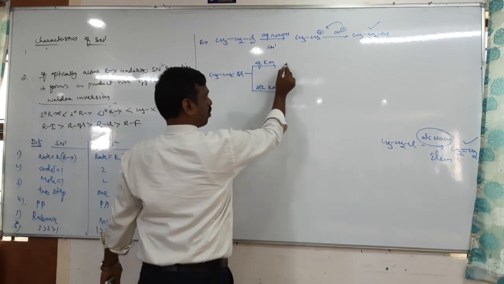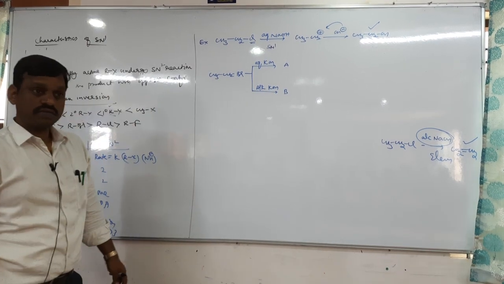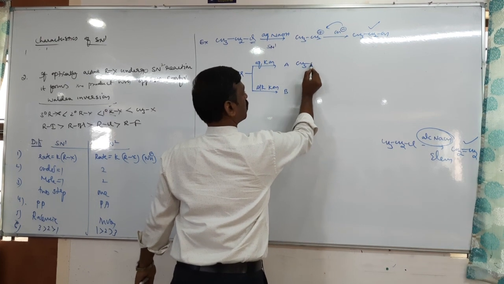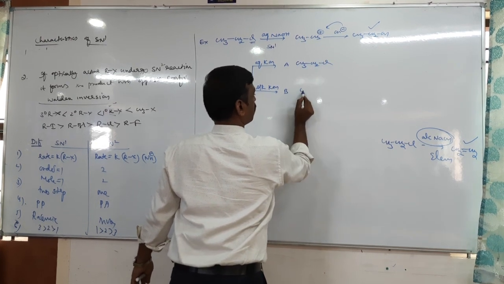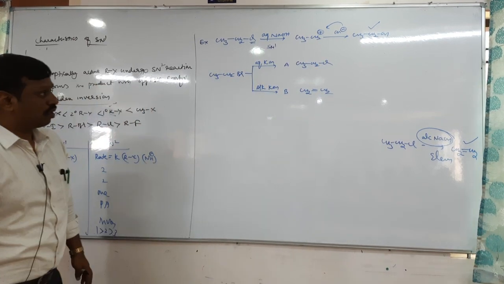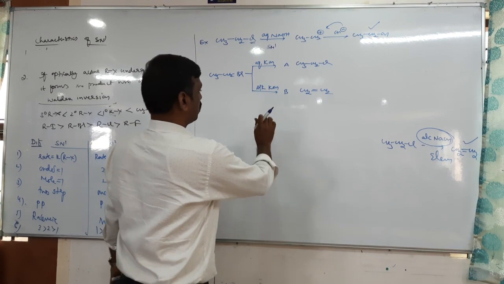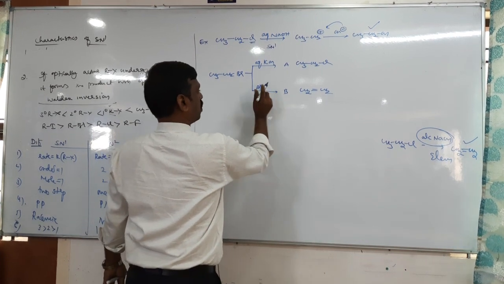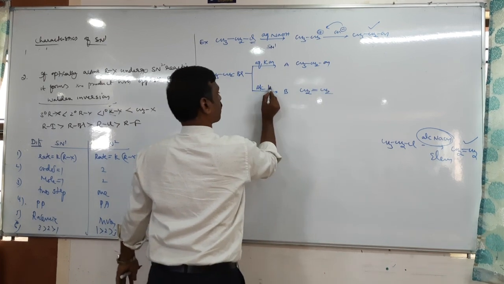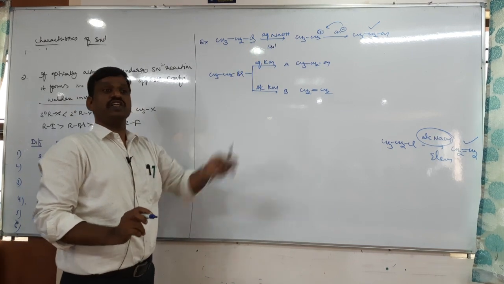Product A, product B. A is ethyl alcohol, B is ethene. Next, one more alcoholic. Then what is the function of these reagents?